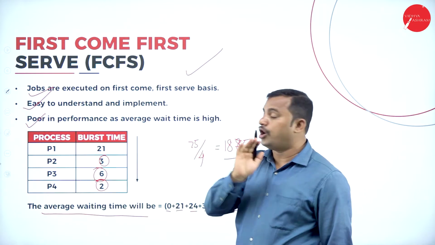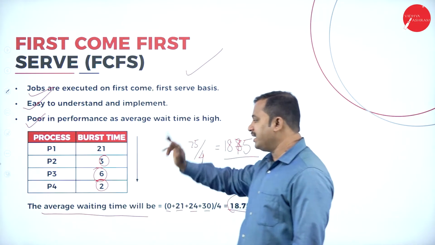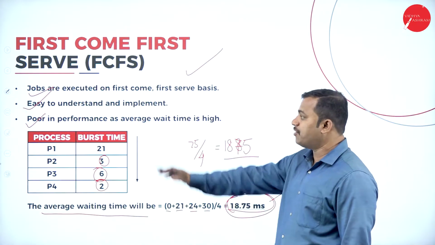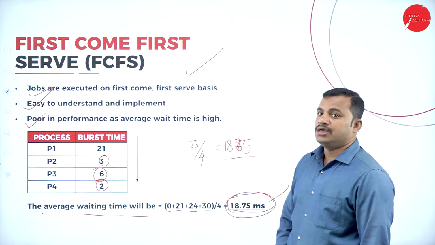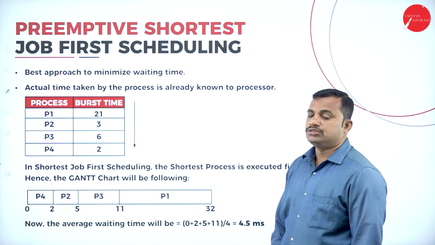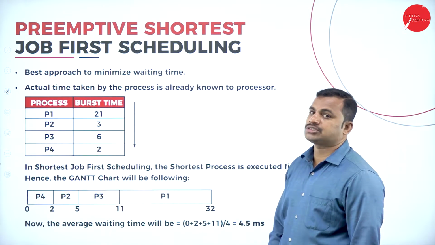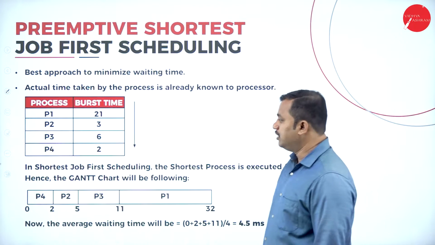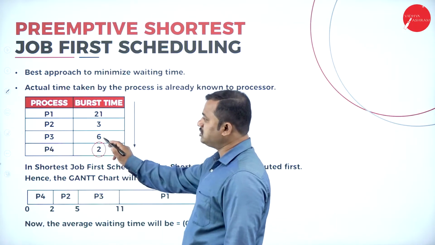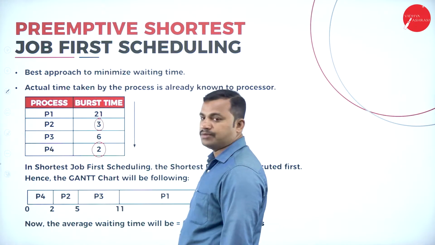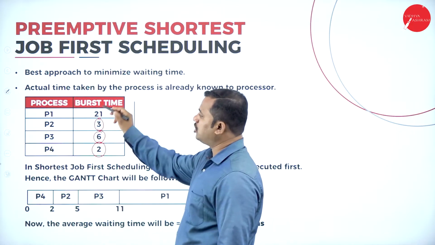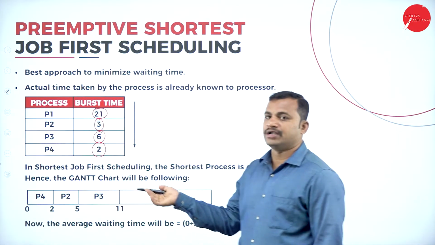If the CPU adopts this method, it has to wait in a queue for 18.75 milliseconds. That is the average waiting time of all these processes. Suppose the CPU adopts another algorithm, the preemptive shortest job first scheduling algorithm. Which is the first job, the shortest job? Process P4. Which is the next shortest job? Process P3, P2, then the next shortest job, and ultimately it is obviously 21 seconds,